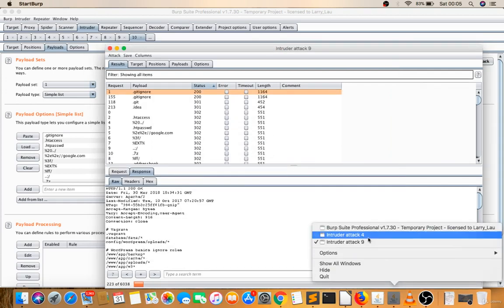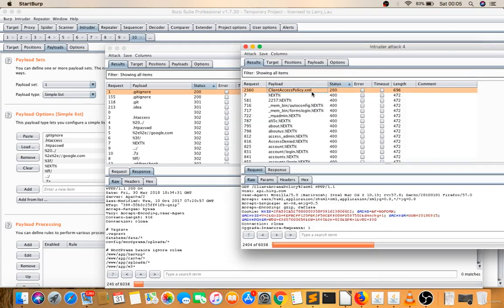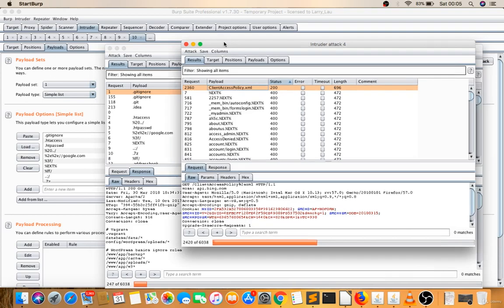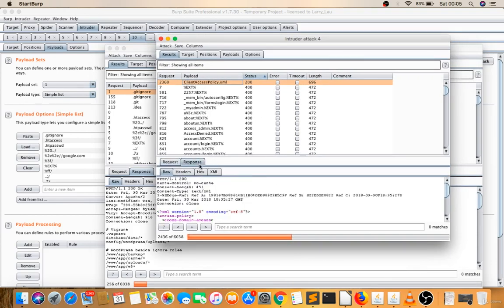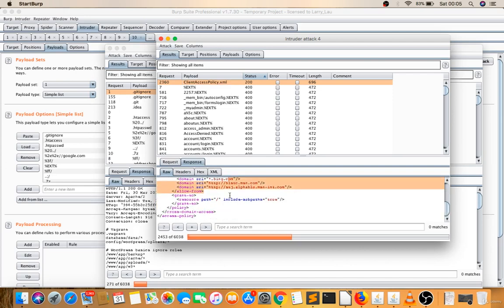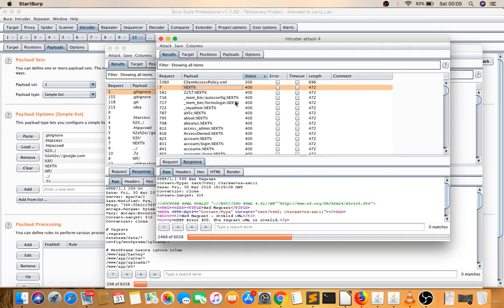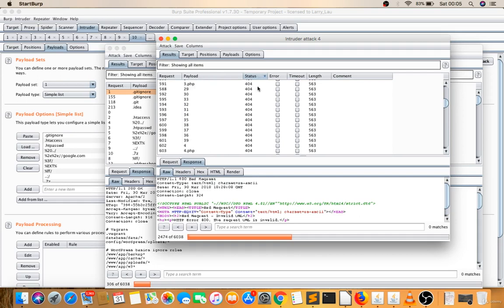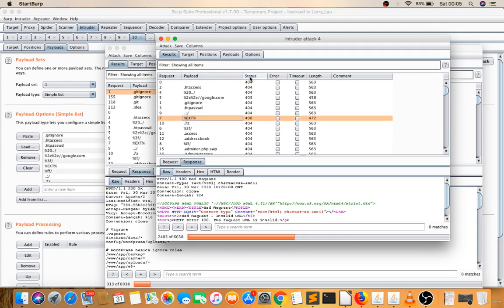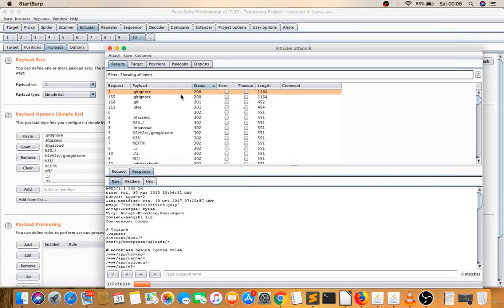Okay, let's try 4th. Okay, I got a file, clientaccesspolicy.xml on bing.com. Oh my god. See, let's see in response what's there. Oh man, there's a client access policy and they're having Bing. They don't have any star or something, so no other website will access this. Only this website will access this. Or did I get any other file? Double click on this. No, I got only 200. So you can wait for this. Okay, no. See, I got this.